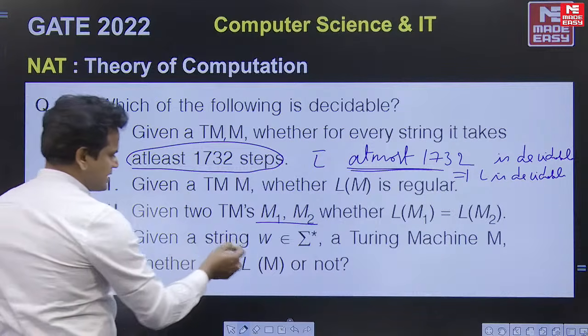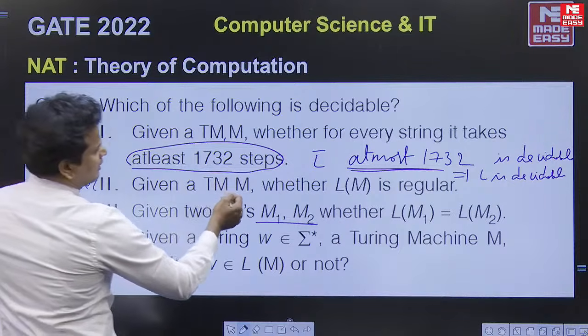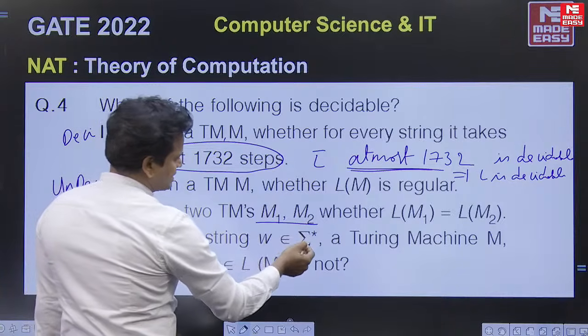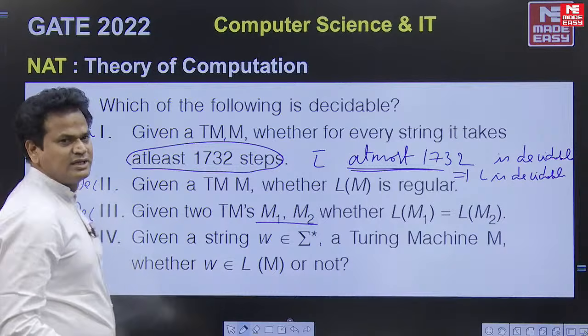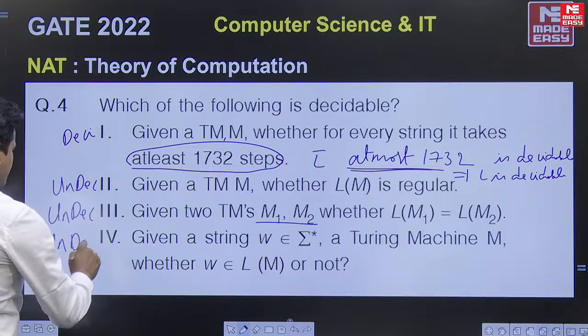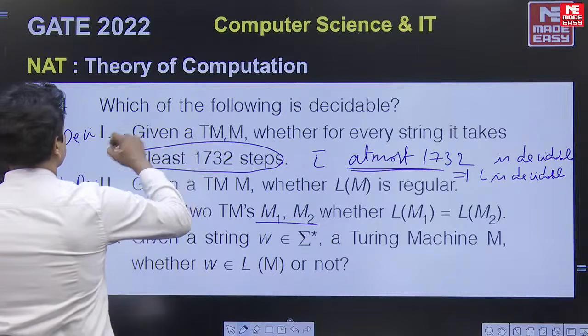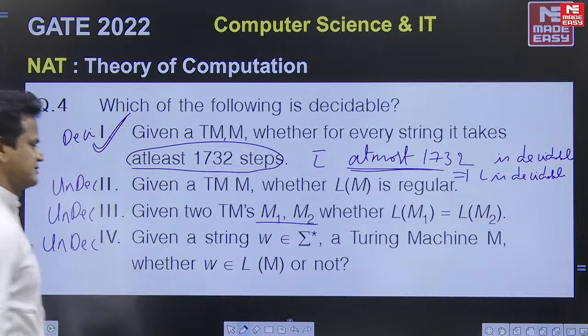This is the equality property and that is the regularity property. And next, fourth one, given a string W belongs to sigma star and a Turing machine M, whether W belongs to L of M or not, it is the membership problem. This is also undecidable. So 2, 3, 4 are undecidable. Only the first one is decidable. Which of the following is decidable? First one is the answer.